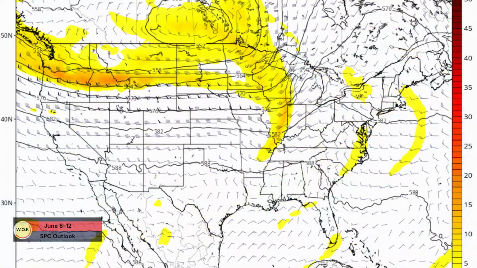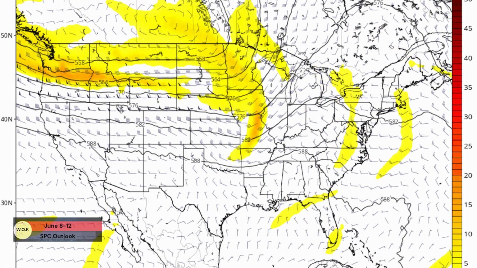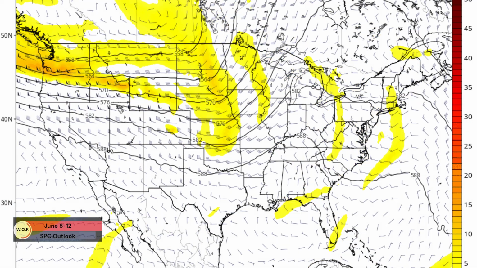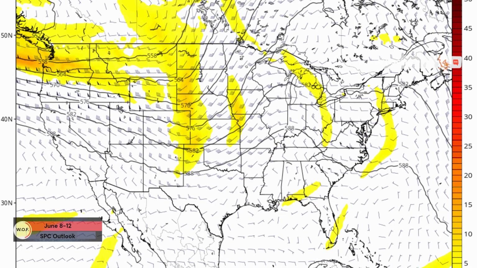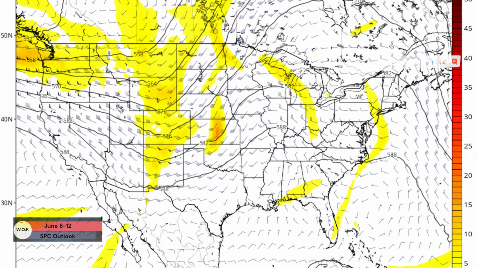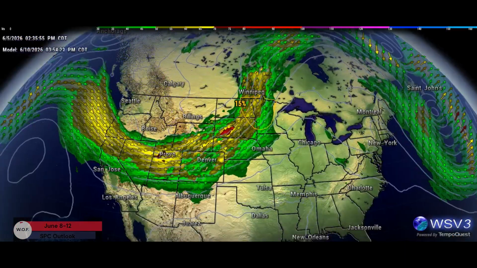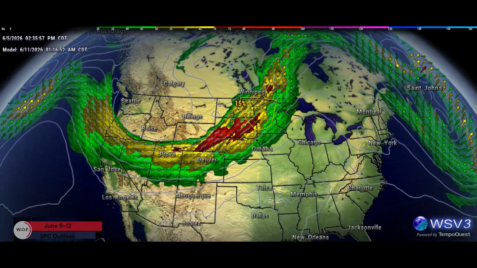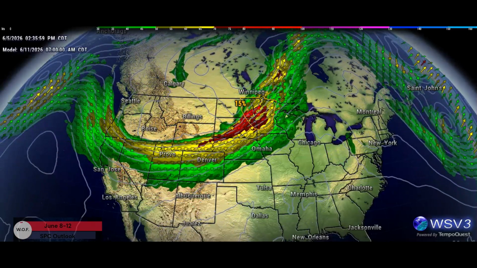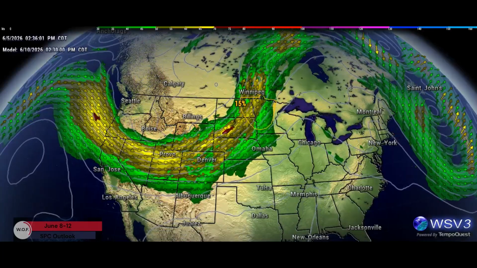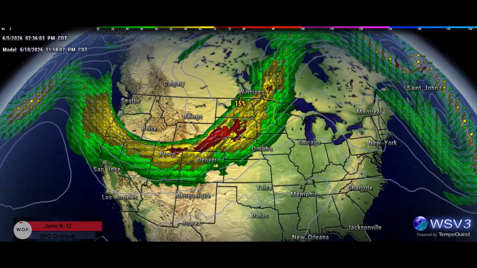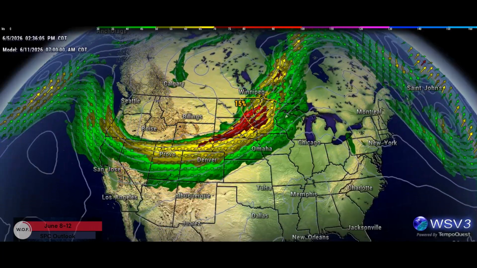On Wednesday, the ensembles indicate the primary trough axis across the northern Intermountain region into the Sierra Nevada or Great Basin, with some indication of a lower amplitude disturbance moving through the northern plains. That notion is generally supported by the deterministic models, which indicate a vorticity maximum and associated jet streak translating through the northern and central plains, downstream from the primary trough axis.